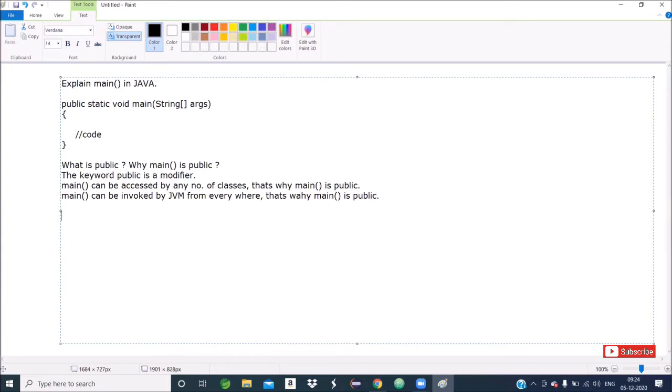I hope you got the clarity. Give a response. So why main method is public? Yes, sir. Public is a keyword. The keyword public, basically it is called as modifier. Many professors, many people, they are saying public is an access specifier.